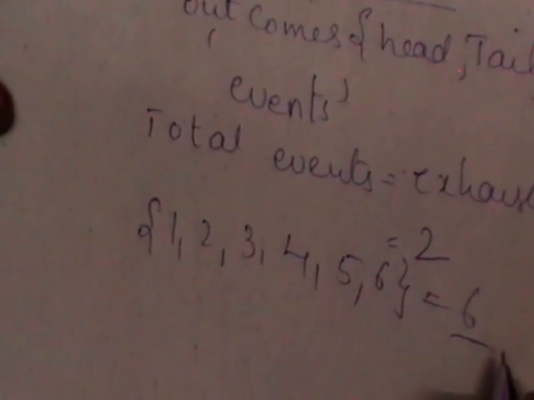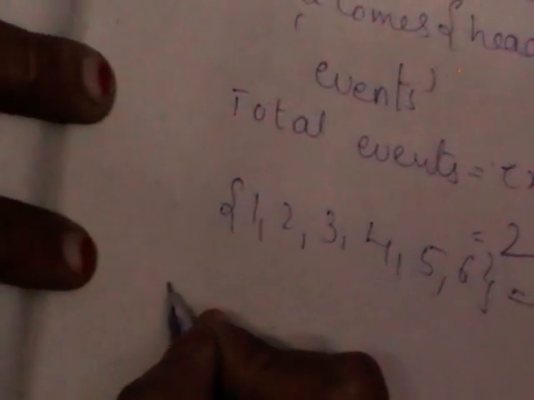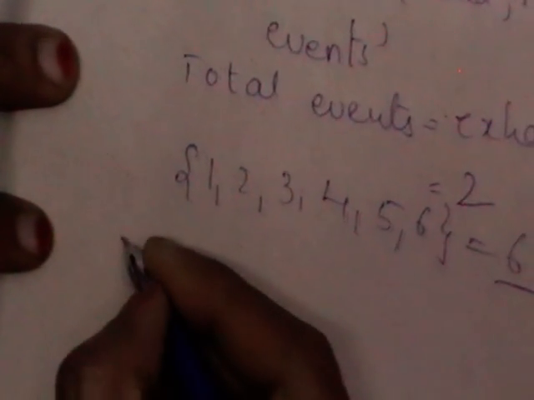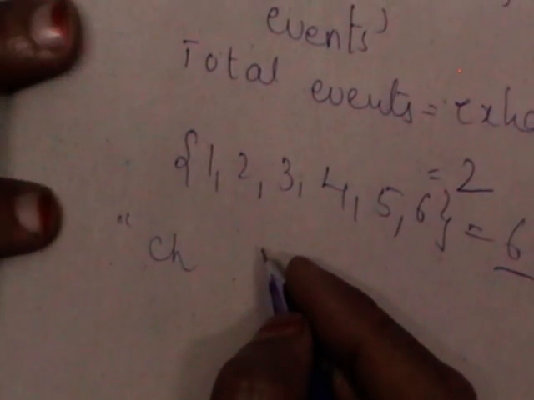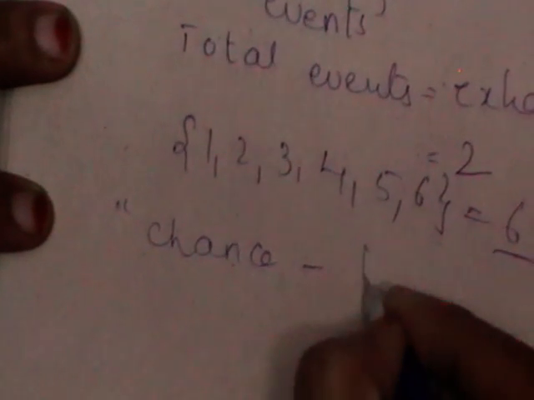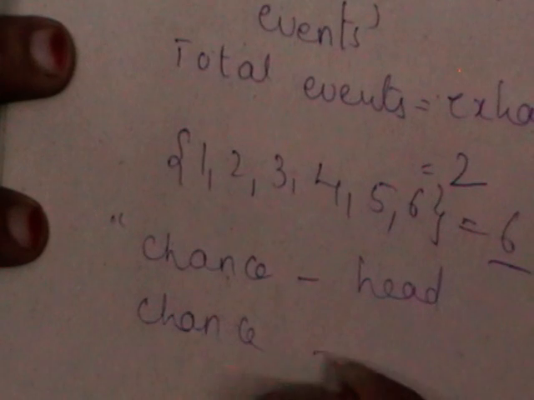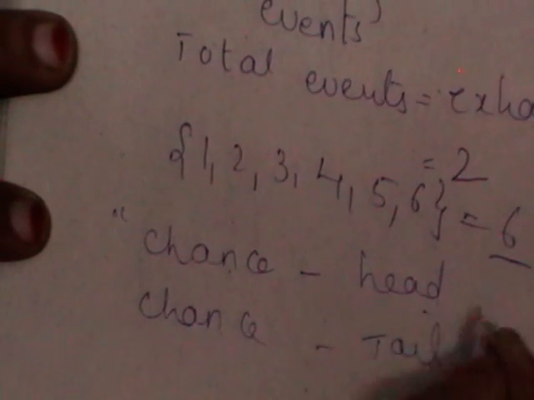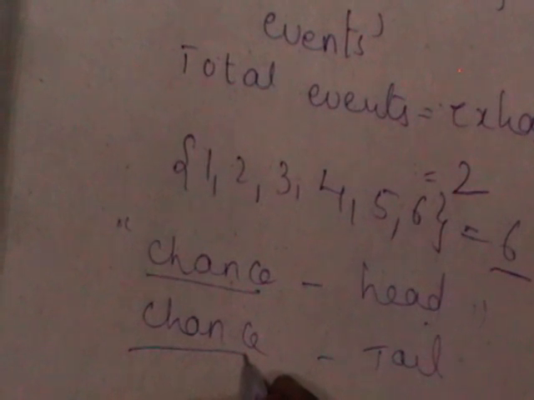So we have described what is an experiment, what is a random experiment, what are events and what are exhaustive events. Now whenever we have uncertainty in the phenomena, a question always arises. I said that a head appears or a tail. Then my question is, what is the chance of getting head, or what is the chance of getting tail? Whenever we have no certainty in the phenomena, we use the word chance. What is the chance of getting head?